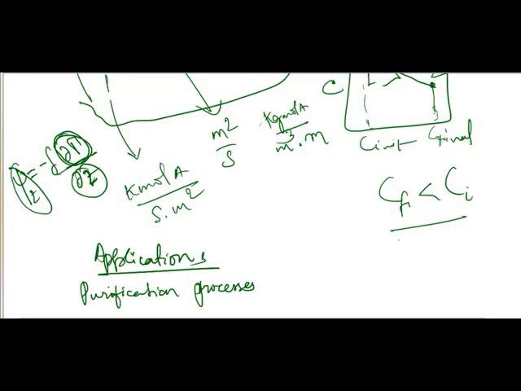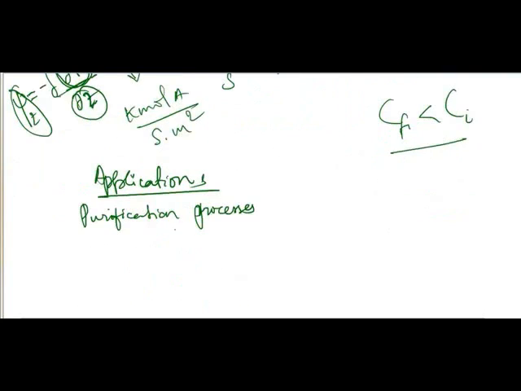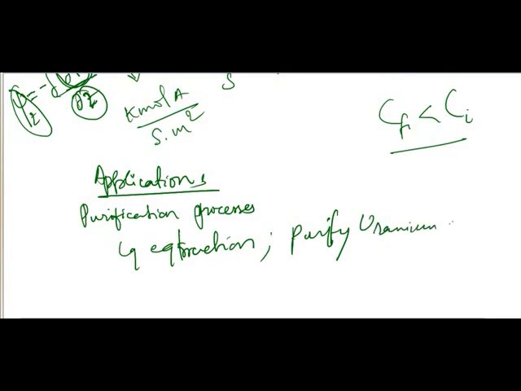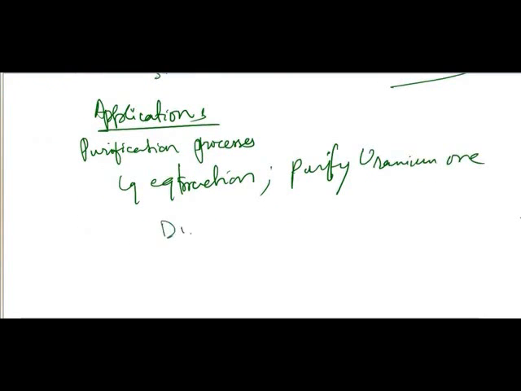Distillation is used to separate alcohol from water. Basically they are used to separate and purify uranium ore, or distillation processes.